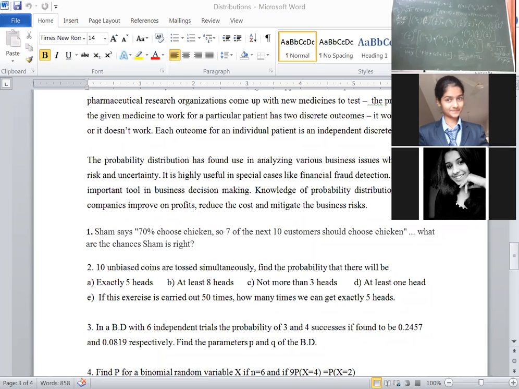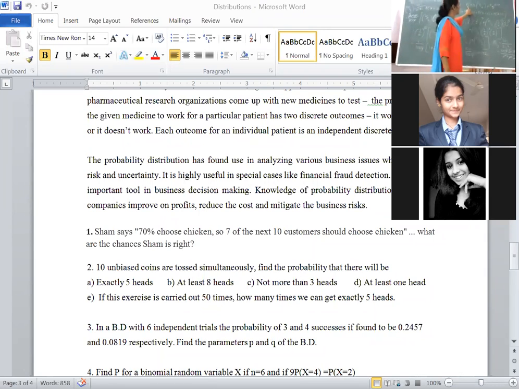Any query, students? Again, I am explaining this. Probability of not more than 3 heads they asked, not more than 3. That means include 3 and less than 3. Probability of x is equal to 0, x is equal to 1, x is equal to 2, x is equal to 3. In the given problem, n is given as 10, p is half, q is half.